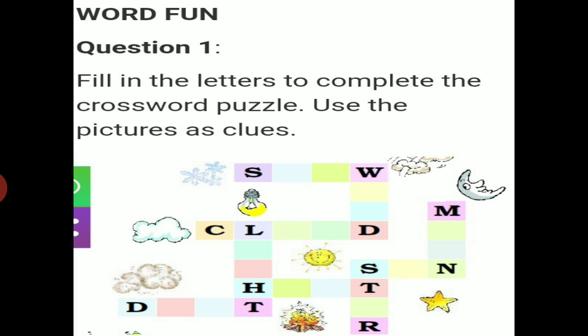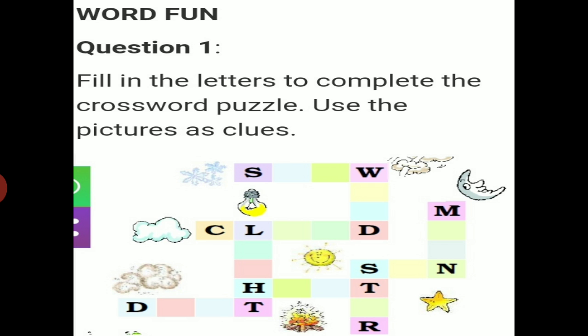Now the first picture is of S and W. Between these two letters, what will come? Snow. The picture is of snow. Now next is cloud. Then here it is dust.